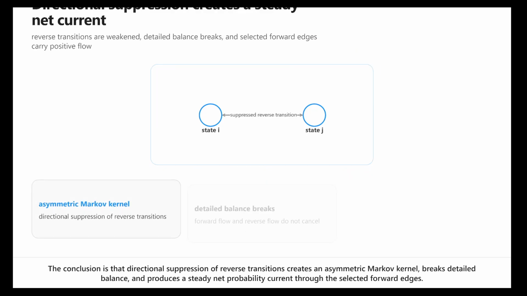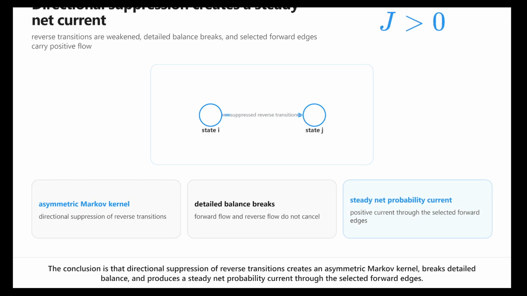The conclusion is that directional suppression of reverse transitions creates an asymmetric Markov kernel, breaks detailed balance, and produces a steady net probability current through the selected forward edges.